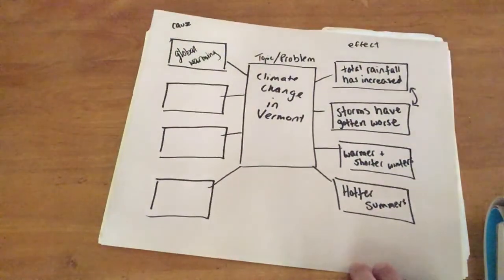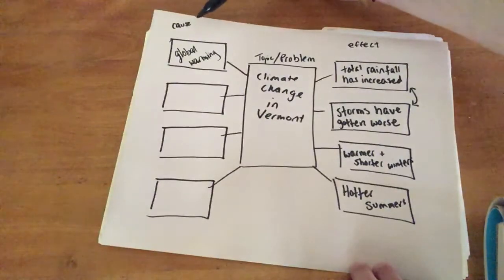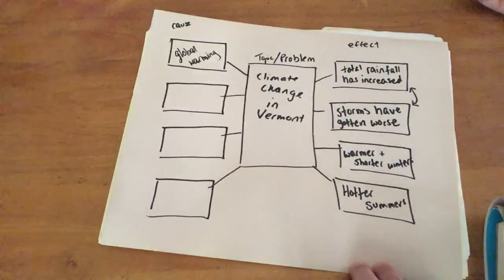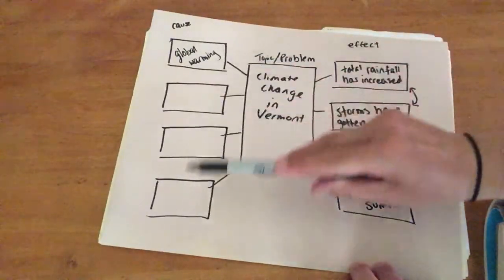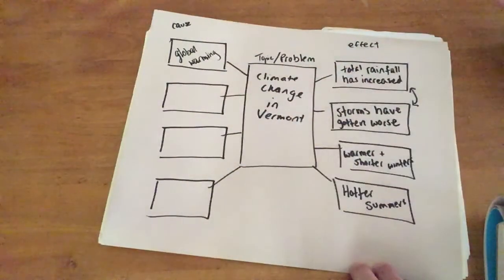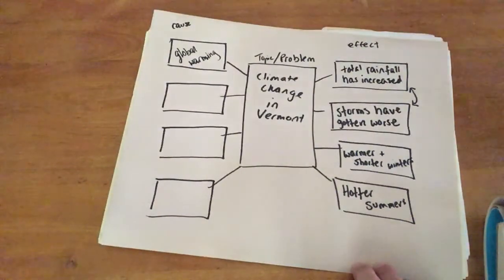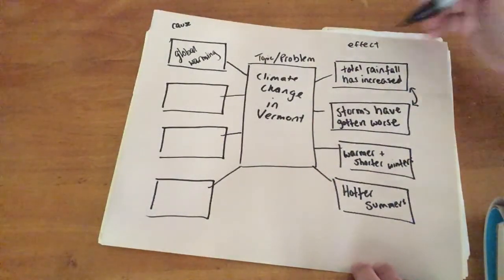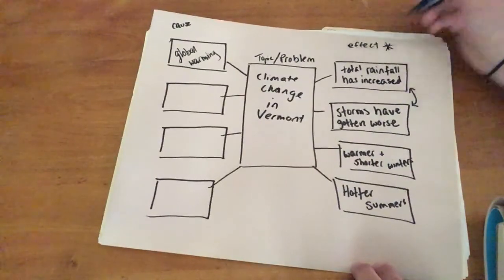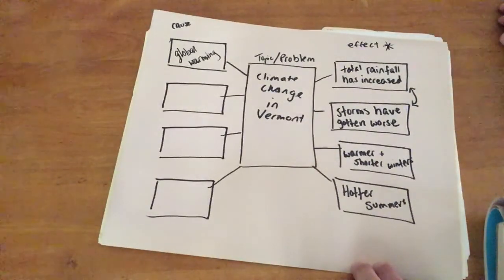But I feel personally that it's much more difficult to write from a cause angle than it is to write about the effects. So what I'm telling you is you don't have to worry about filling in everything. It's okay to not fill every box. I'm all right with not filling it, so you should be all right with not filling it all in. Okay, so because I have more effects and I only have one cause that I'm really not sure about, I'm going to make sure that I write my essay on the effect side.